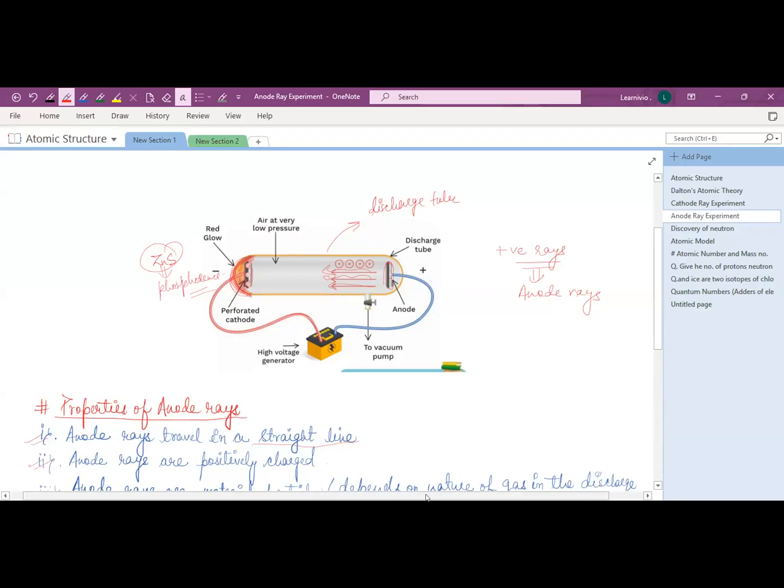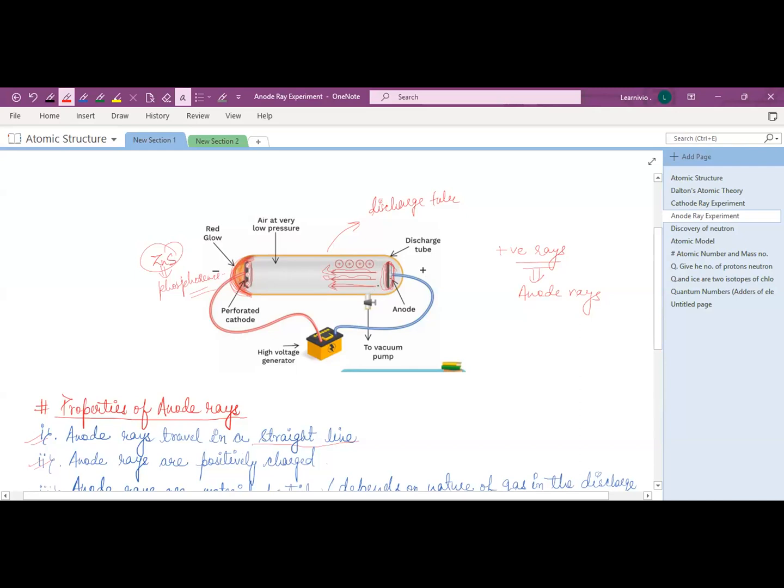So the experiment was the same as the cathode ray experiment, but instead of perforating the anode, he perforated the cathode. And he observed that another set of rays was coming, from the anode side towards the cathode. One more thing: these rays were not coming from the anode electrode. These were coming from anywhere between the cathode and the anode.